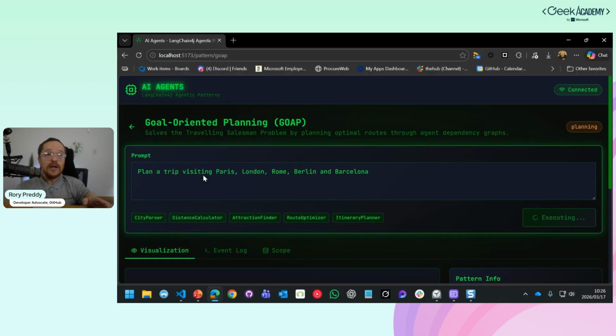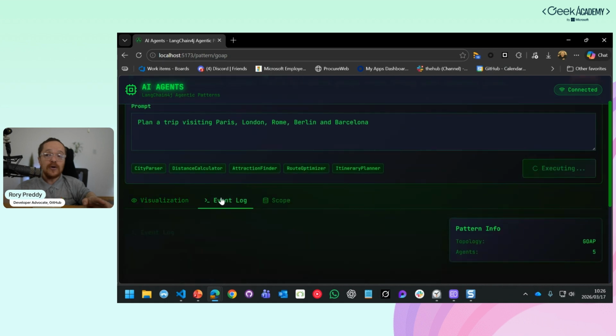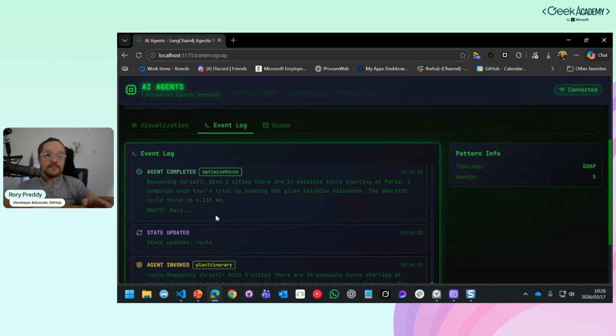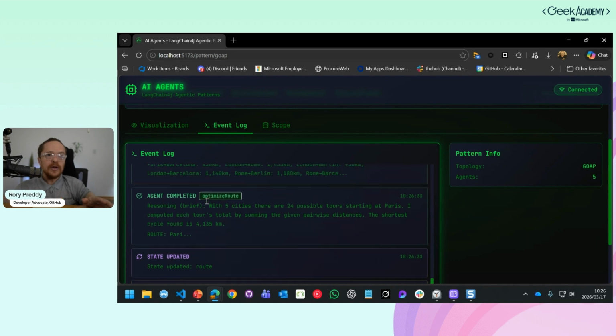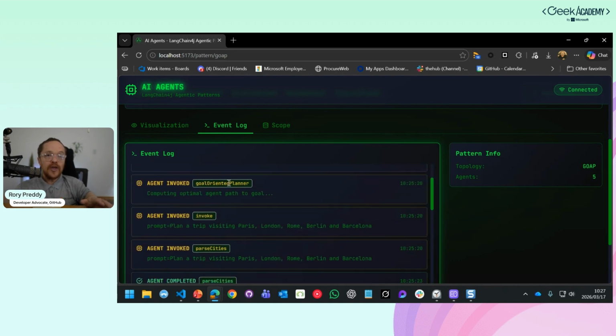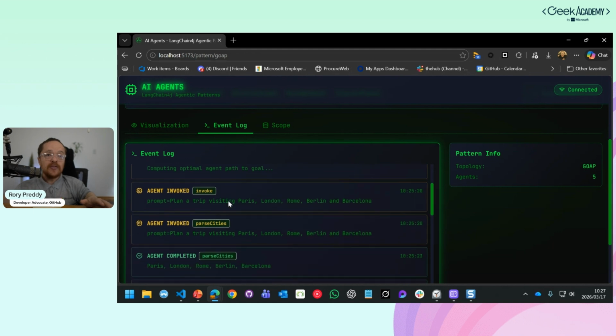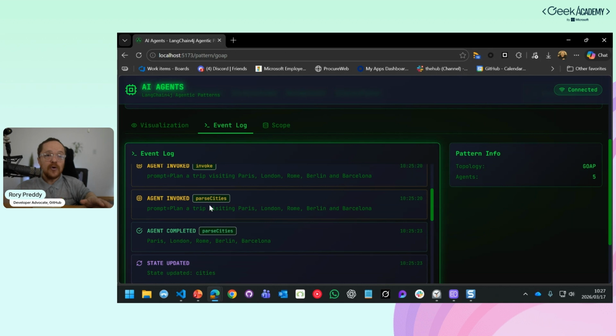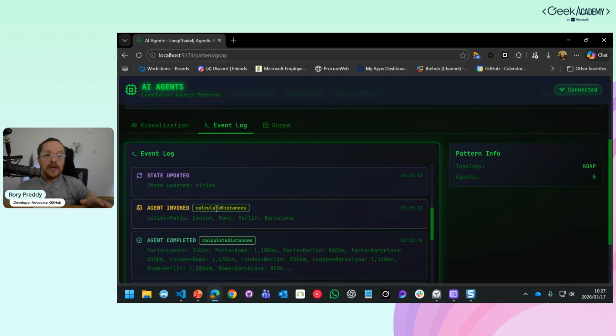So if we go into here and we see the event logs here, it's still running. It's optimizing the route. Let's go here. So it's going to call the goal-oriented planner. It's going to invoke the parsed cities. So which cities am I dealing with? It's going to calculate the distance between the two, so it can work out the optimal traveling distance between the two.